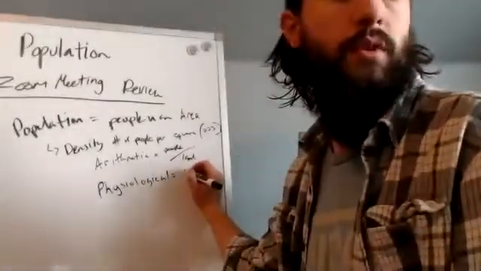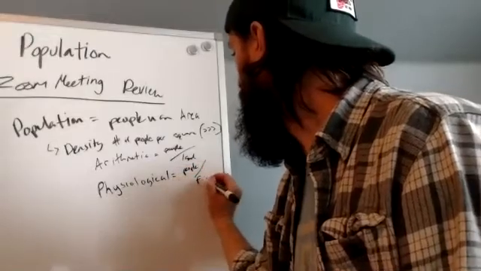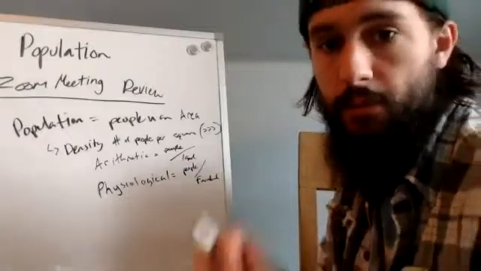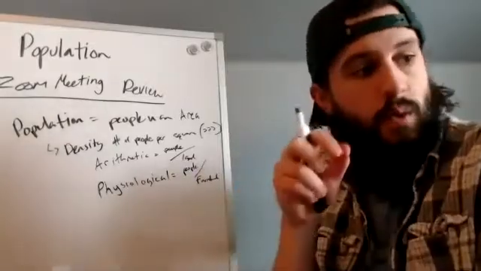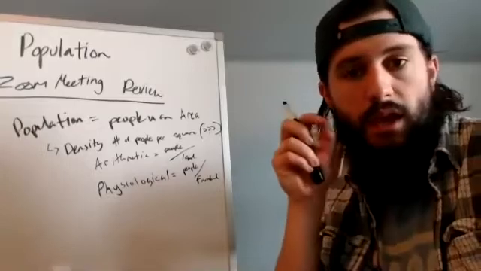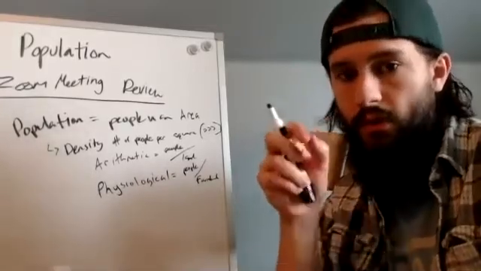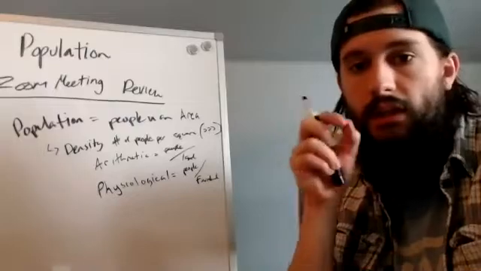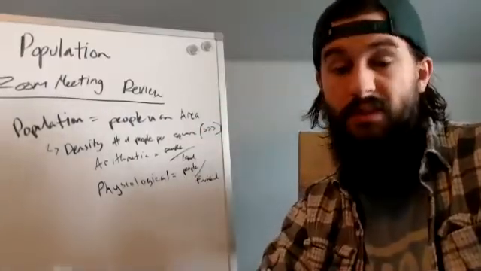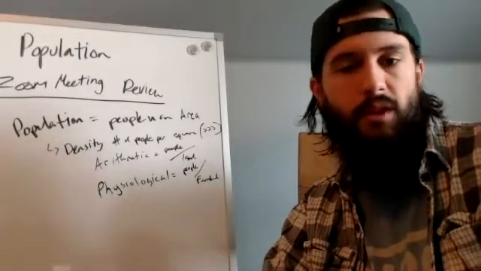It's total number of people over farmland. Okay, people over farmland, which is very important, because if you have too many people for your farmland, you're going to have a problem when it comes to exceeding your carrying capacity. Okay, so carrying capacity, we learned about that. Basically, how much food can the land provide and feed how many people?